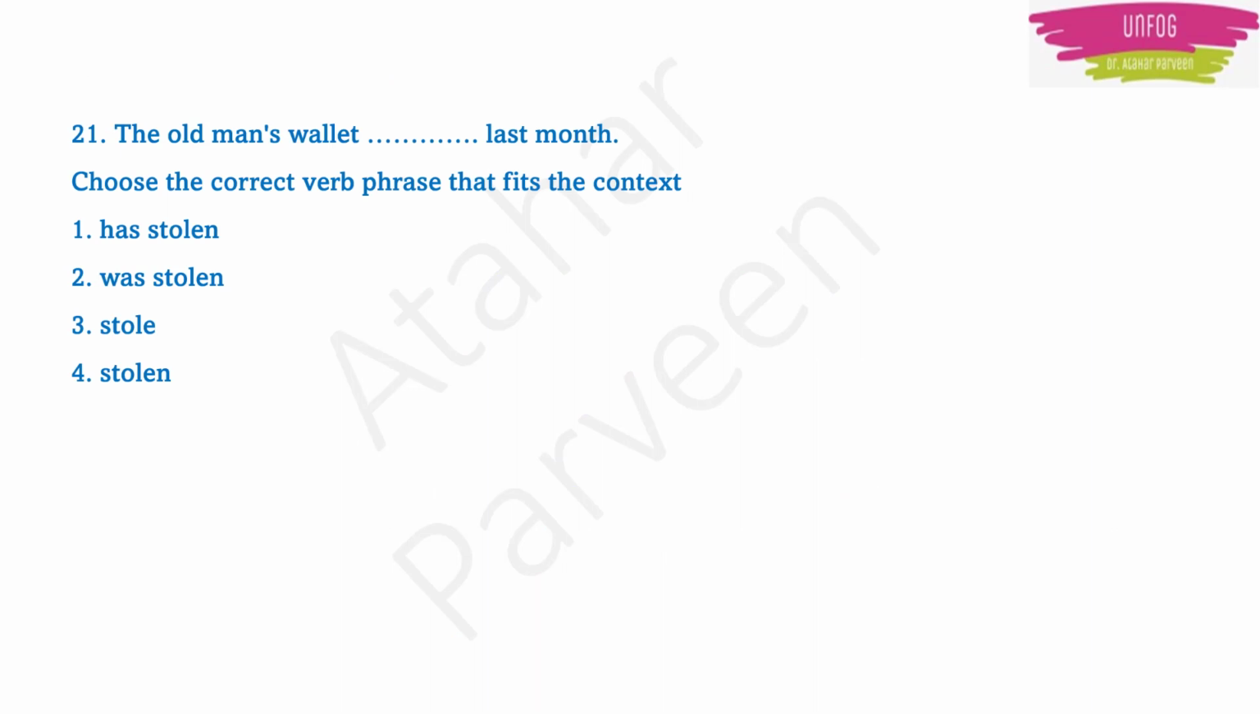Next question. The old man's wallet dash last month. So you have to choose the correct verb phrase that fits the context. What are the options? Has stolen, was stolen, stole, stolen. So the old man's wallet was stolen last month, because here we are talking about the past tense and the old man is a single person. That's why was stolen. Okay.